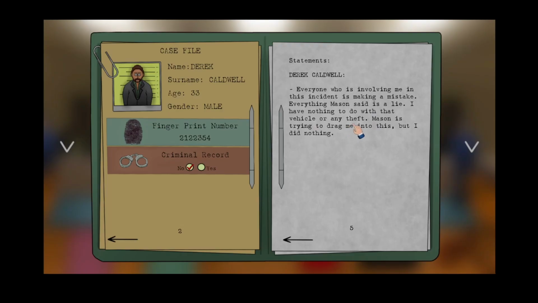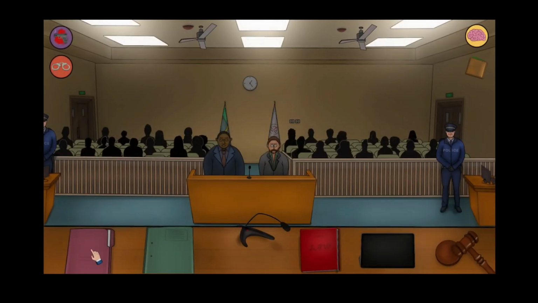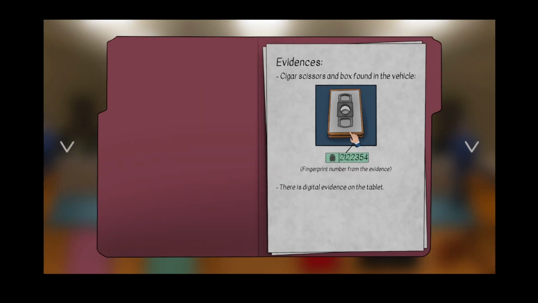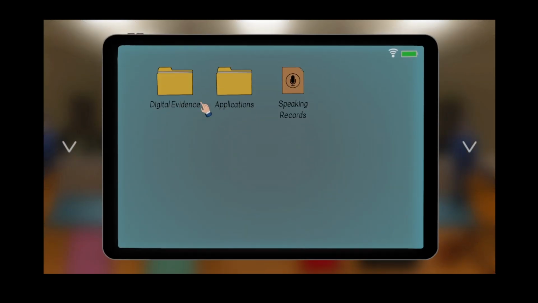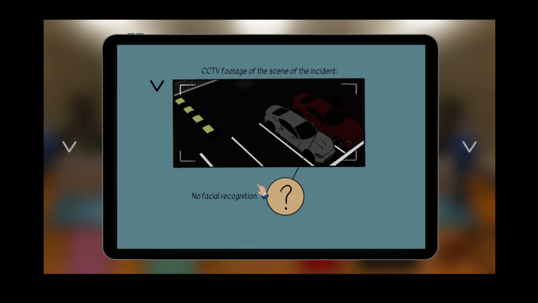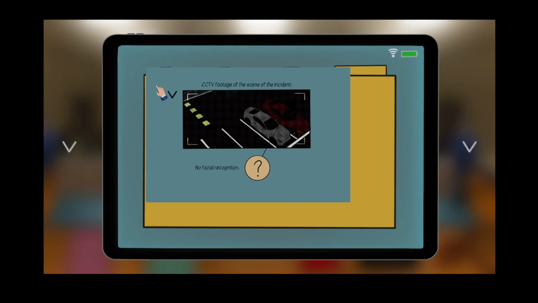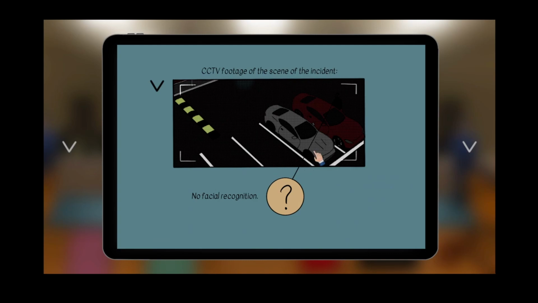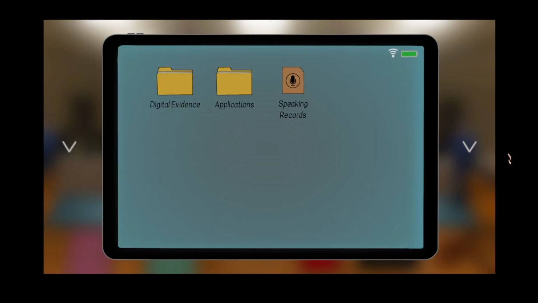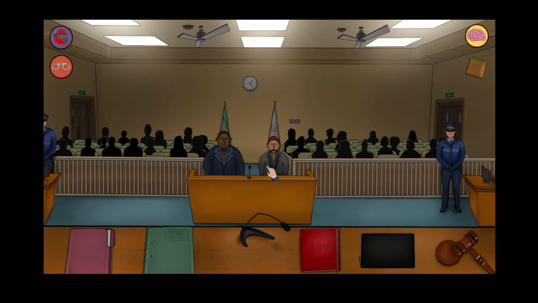I had nothing to do with the vehicle. Really. Well, you're a liar there. Because a cigar, scissors and box was found in the vehicle with your fingerprint, and apparently there is digital evidence. No facial recognition. Is that it? As bad as it sounds, from the body type, I'm going skinny boy.